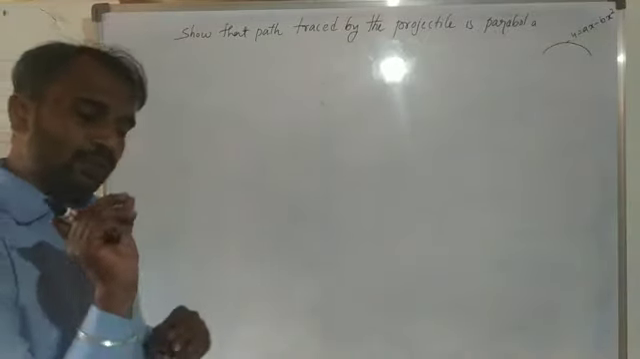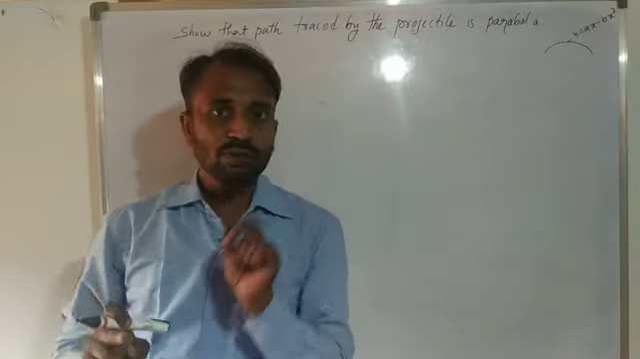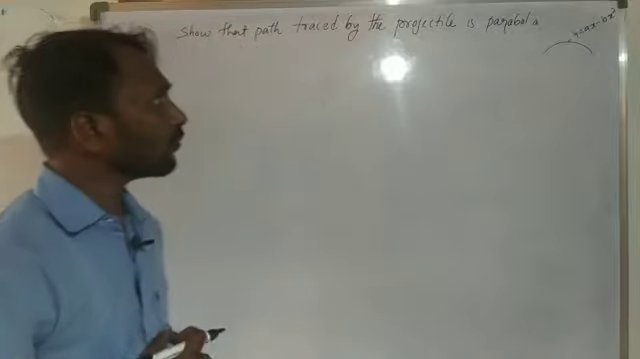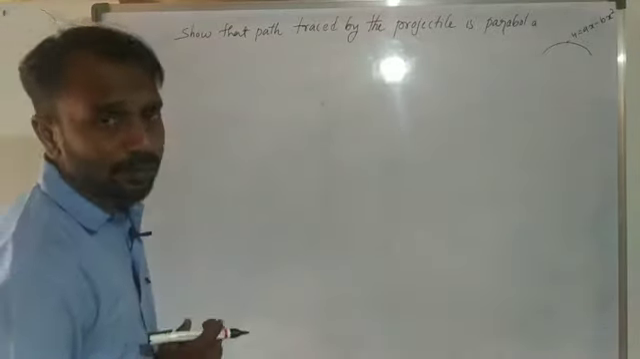The projectile path is a parabola, and we have to prove that. So this one is a 5 marks question. Okay, so show that the path traced by the projectile is a parabola.